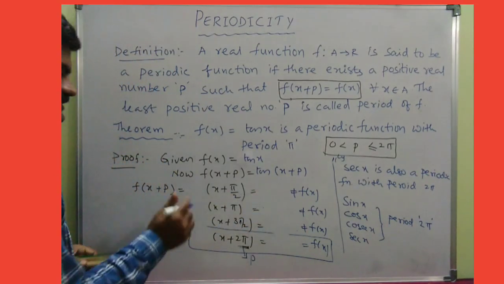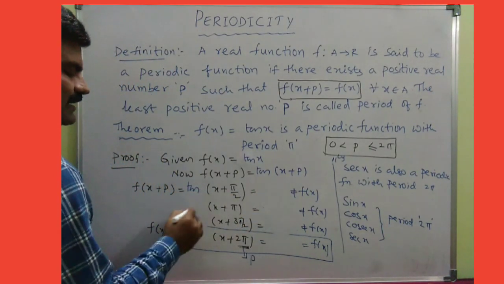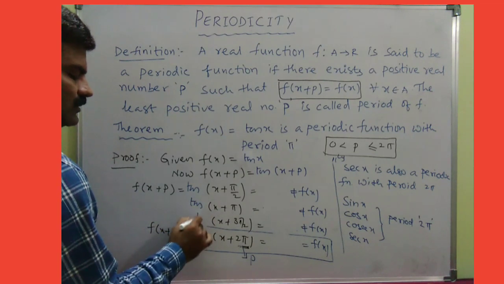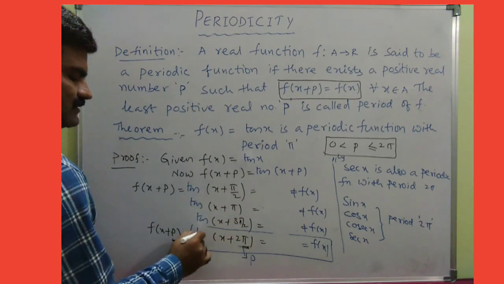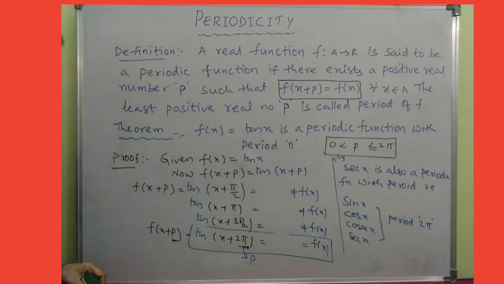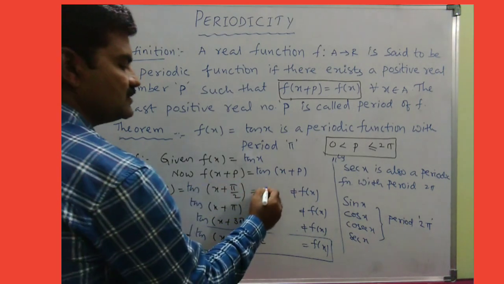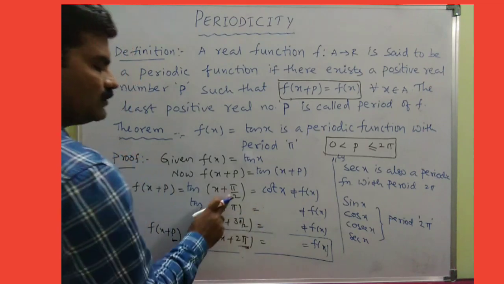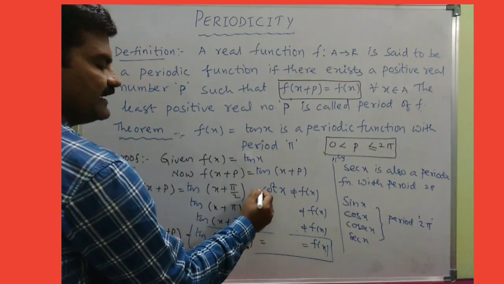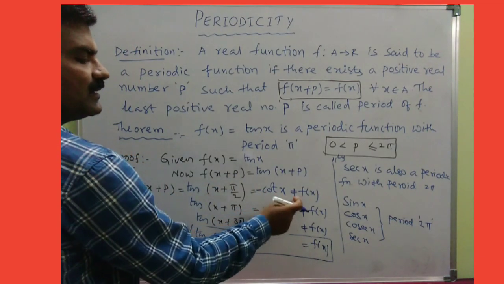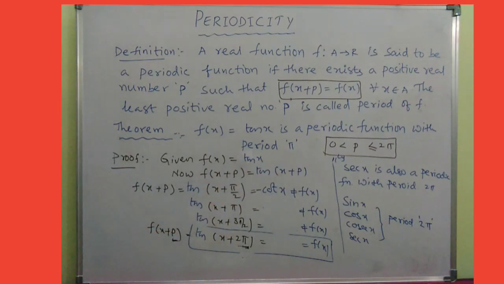So see, first let me go with tan of x plus pi by 2, followed by tan of x plus pi, x plus 3 pi by 2, and tan of x plus 2 pi, right? So fine, look at here. Now because of 90, tan changes into cot x, and moreover second quadrant, so negative, then not at all equal to f of x.